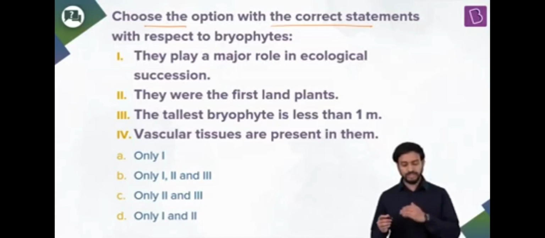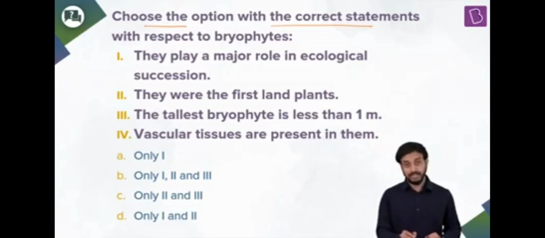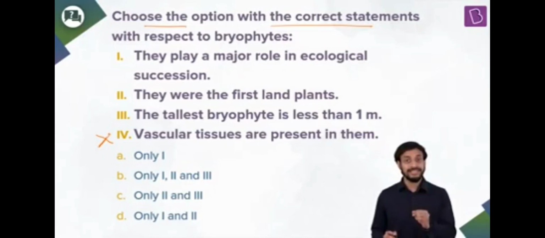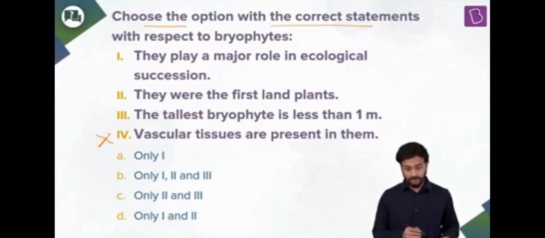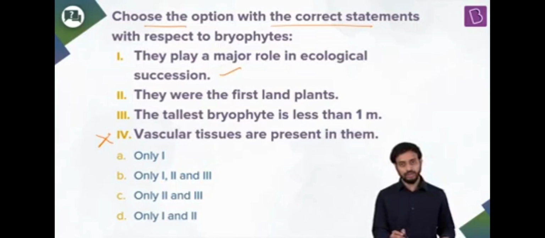Fine. The fourth statement is talking about vascular tissues being present in them. Well, the last statement is absolutely wrong because they are avascular. They do not have xylem and phloem. So vascular tissues are not there. So statement 4 is wrong. They play a major role in ecological succession. Yes, that's true.